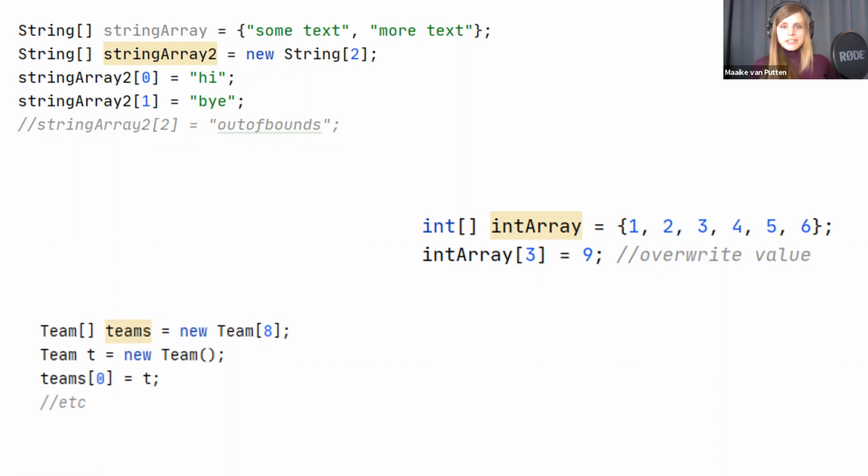So someone's asking, in what situation would you like to use this? Well, for example, Daniela, in our team situation, so our tournament, it has teams. So instead of having only one team as a variable, we could say a tournament doesn't have one team, it has a team array. And then we can just insert all the teams inside that array. Does that make sense?